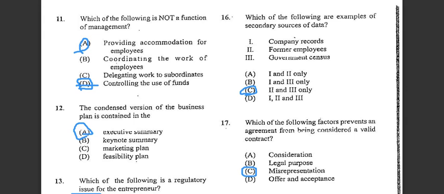So company records is not one of the sources of secondary data. We are seeing that former employee would be one, and we have government census. So the answer would be C for number 16.